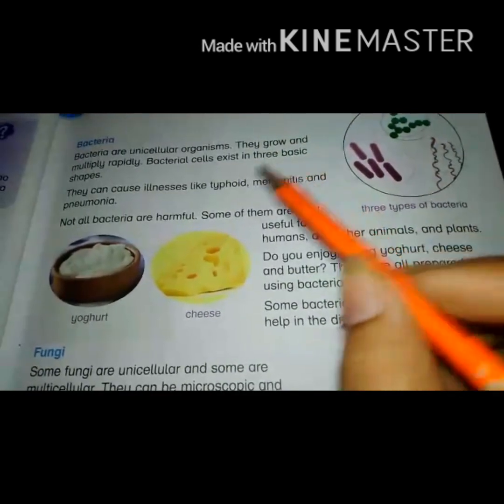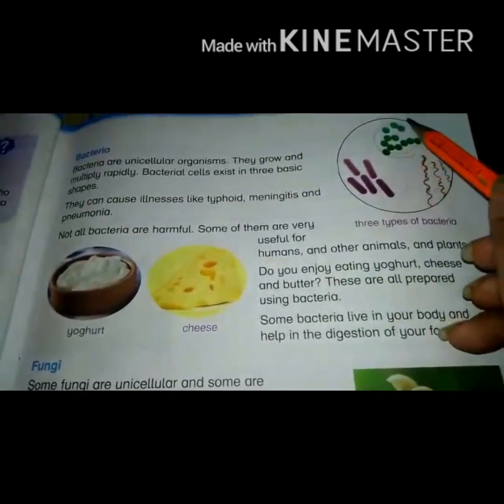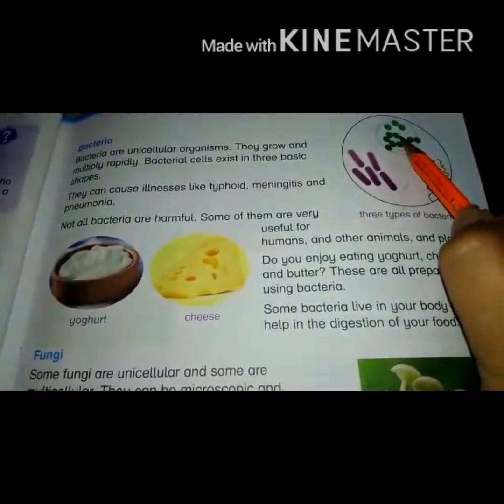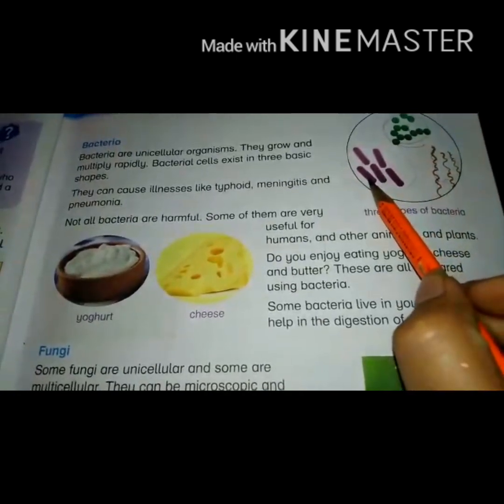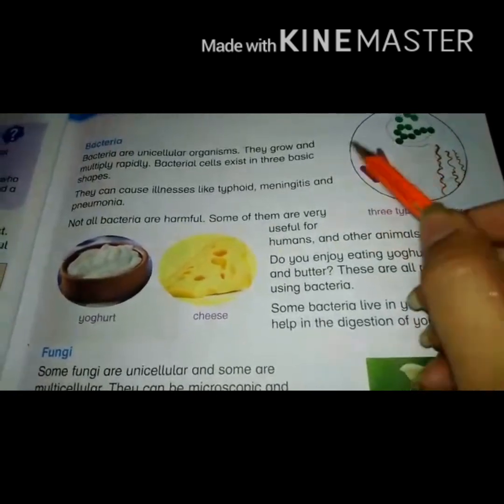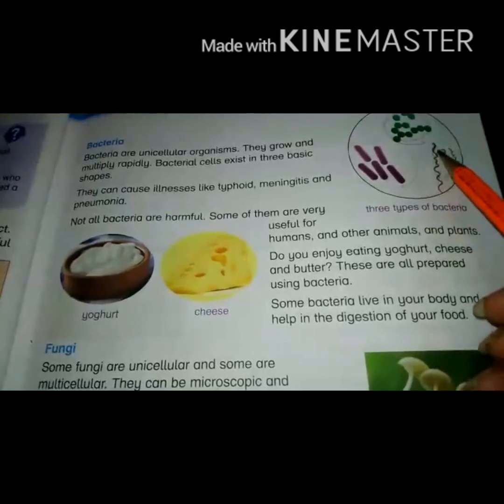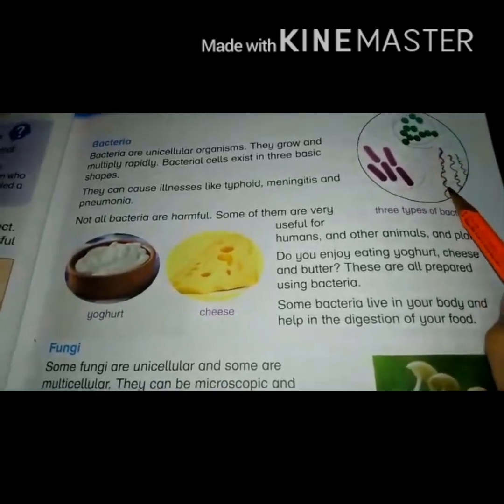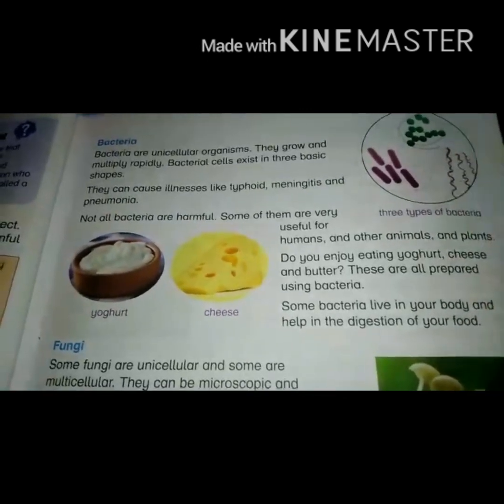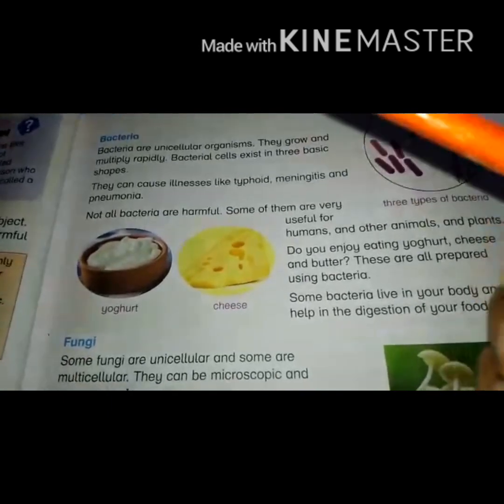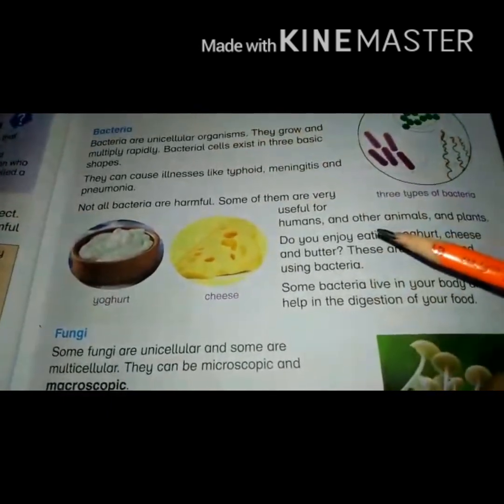Bacterial cells are found in three basic shapes. This type of shape is known as the coccus, and this type of bacteria is known as the bacillus. And this shape is like a spiral. That's why this type of bacteria is known as spirillum. Some bacteria are harmful and some bacteria are useful.